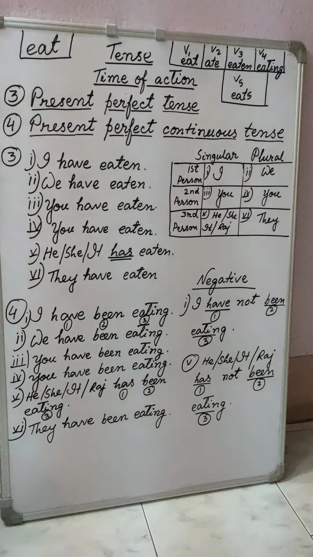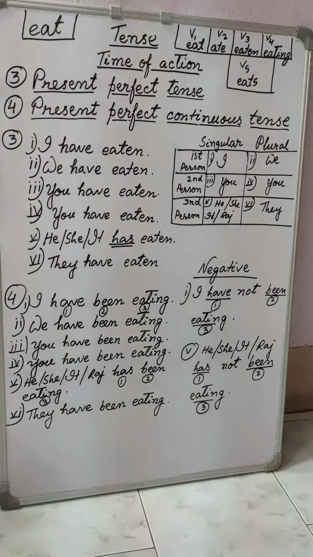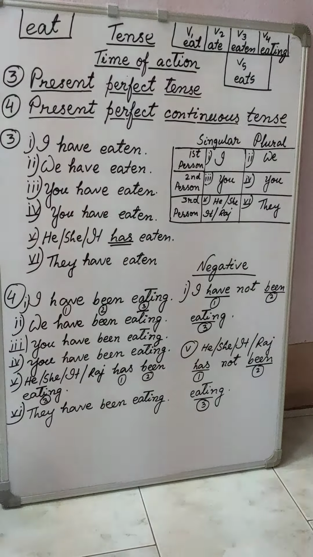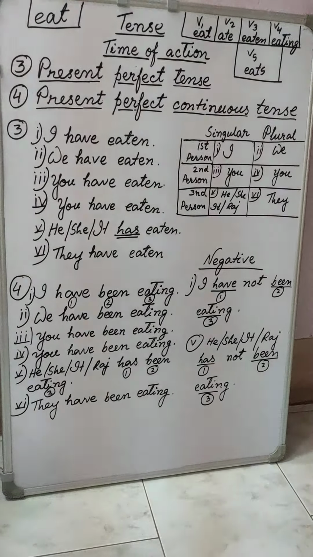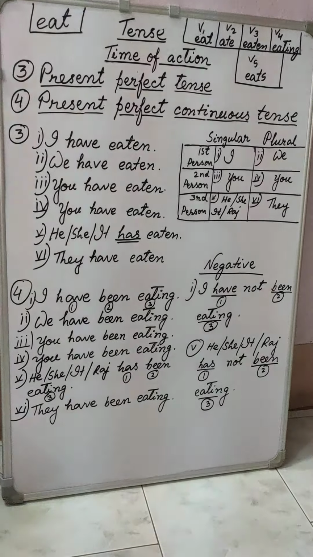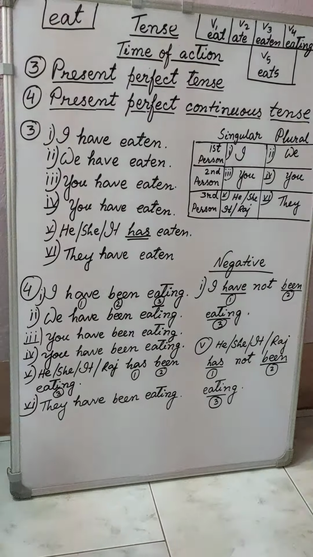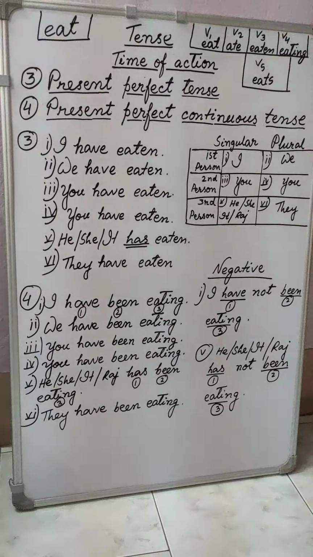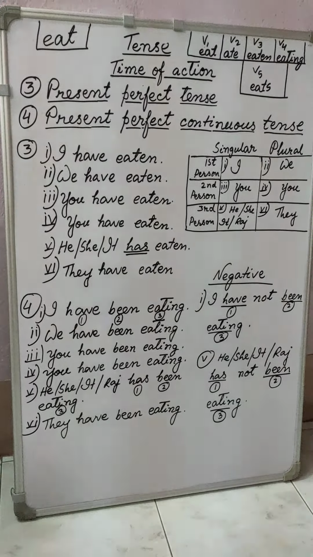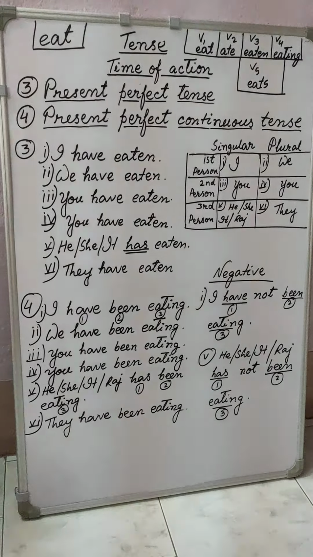And for negative formation, what did I say? Always put the negative word not just after the first verb. In present perfect continuous tense, how many verbs do you have? I have been eating: this sentence has a total of 3 verbs. So you put not just after the first verb.